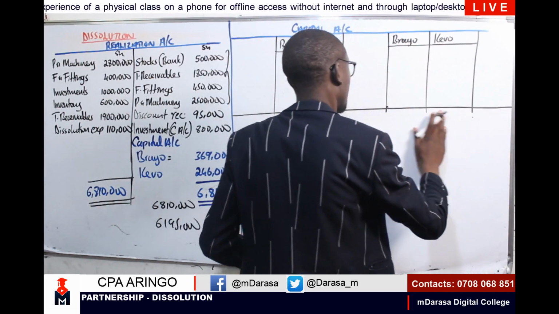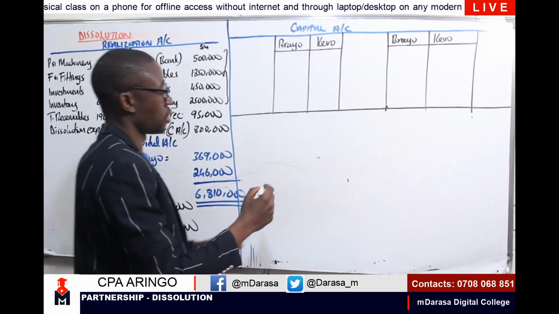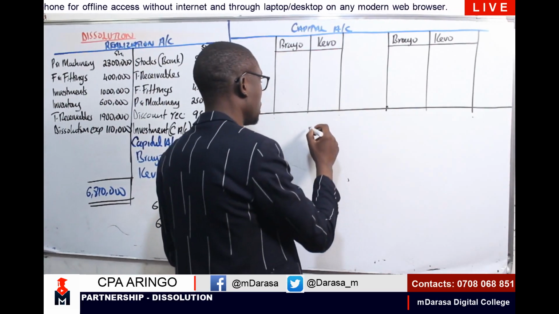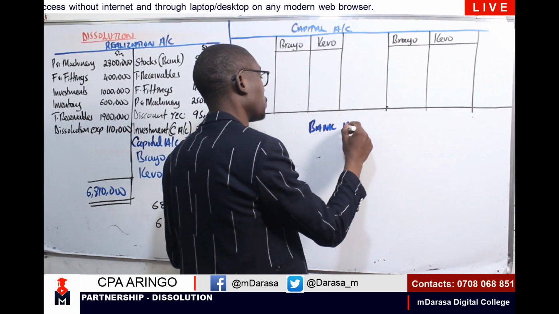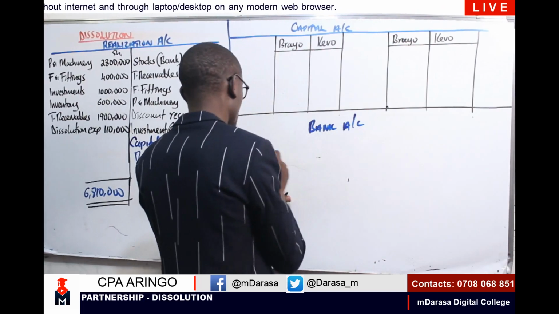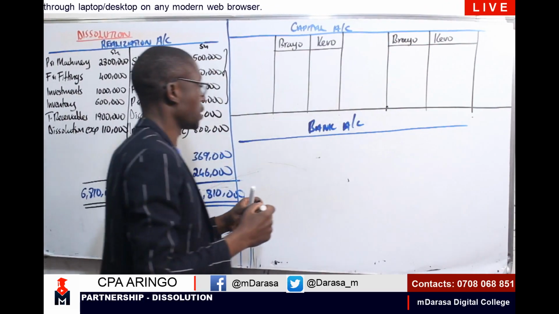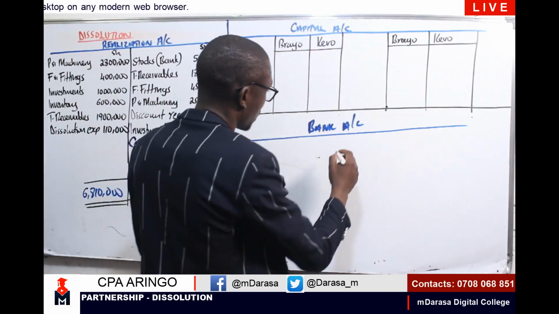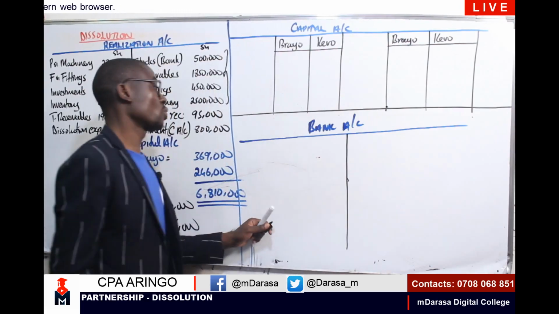So after that, I can also prepare our bank account at once. So I'm having here our bank account, so that we work it out at once. So in our bank account, recall the entities that you're supposed to have.